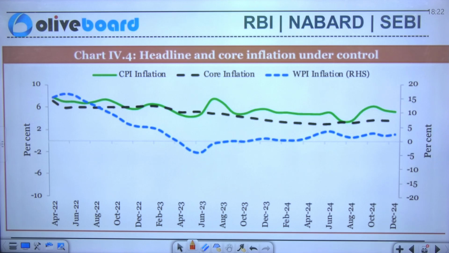Similarly, you can see the chart here of headline inflation and core inflation that is under control. The green line specifically shows CPI inflation, and you can see it is lying near 10%. Core inflation, in the dotted line, is below 10%. Similarly, WPI is even below 5%. Here we are talking about the data of December 2024.